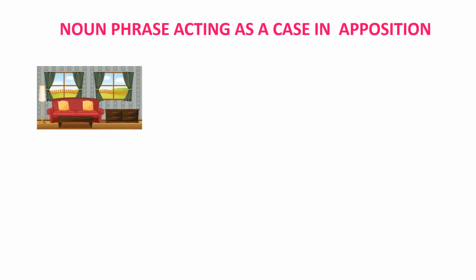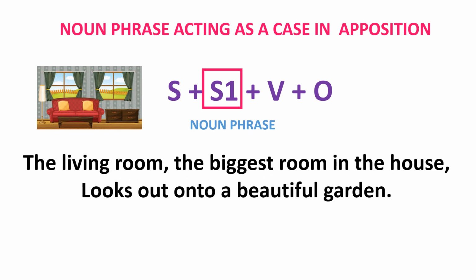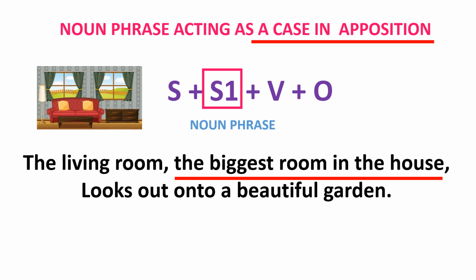Now let's look at the example where a noun phrase is used as a case in opposition in the sentence. The sentence structure would be subject plus subject 1, which is a noun phrase, plus verb plus object. For example, the living room, the biggest room in the house, looks out onto a beautiful garden. Here the phrase the biggest room in the house is giving more information about the noun living room, so it is a case in opposition. In this way, a noun phrase can act as a case in opposition in the sentence.